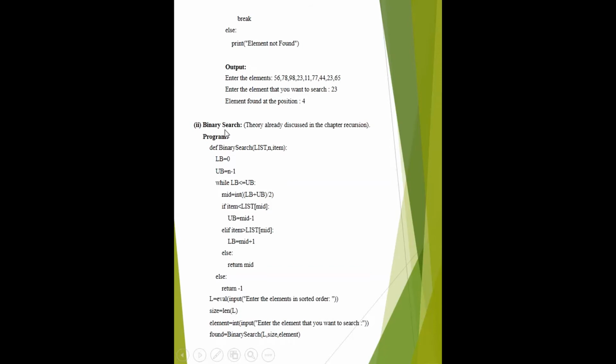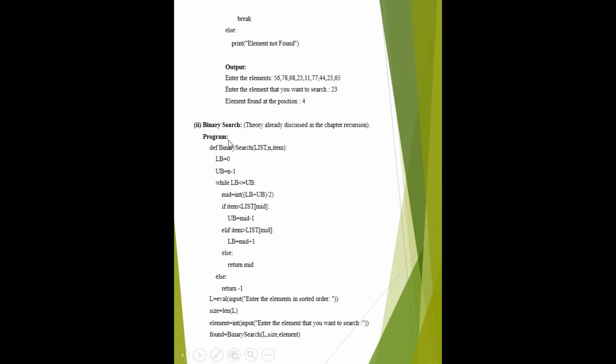In binary search there is a concept of splitting, divide and conquer. They just divide the whole list and then find the element. The first thing is it is based on divide and conquer, and the second thing is there is a restriction that the data should be arranged in ascending order or descending order. But in linear search, data may or may not be arranged.